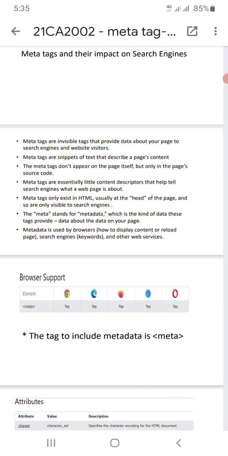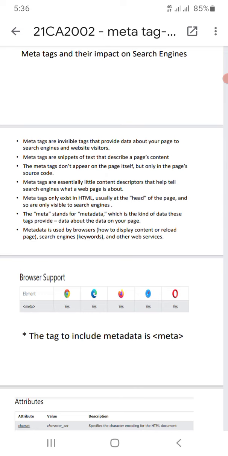Meta tags only exist in HTML, usually at the head of a page, and so are only visible to the search engine. I told you before, meta tags only exist in HTML, not JavaScript and other languages, and they are only written in the head part, and only visible to the search engine, not to the user. Meta stands for metadata, which is a kind of data. These tags provide data about the data on your page.